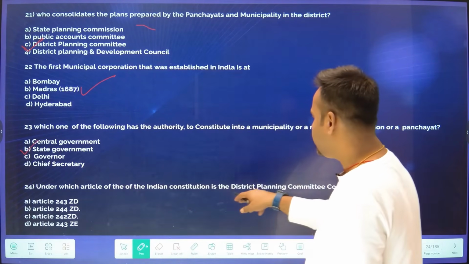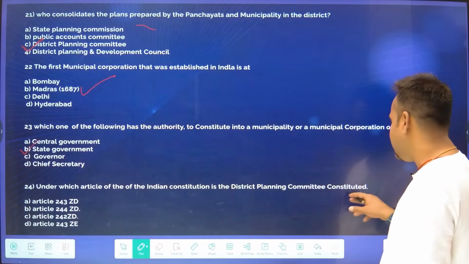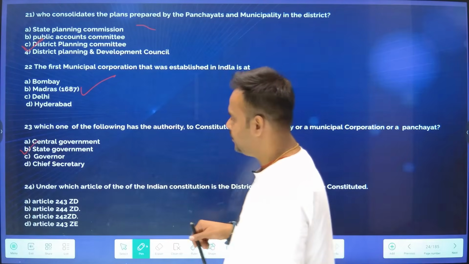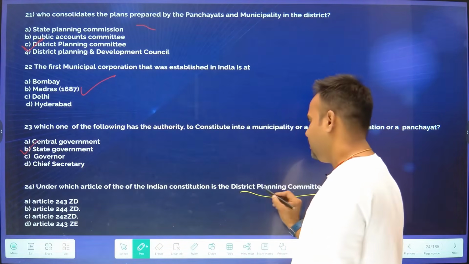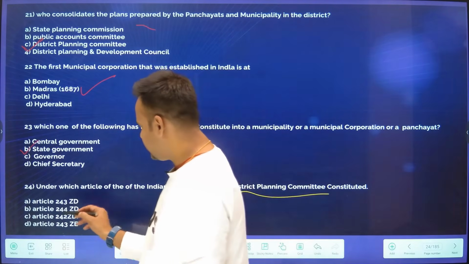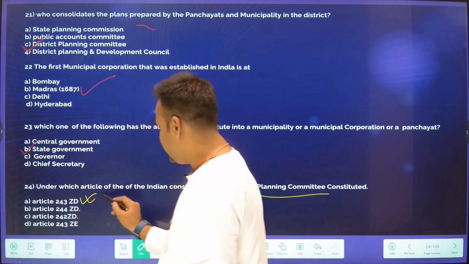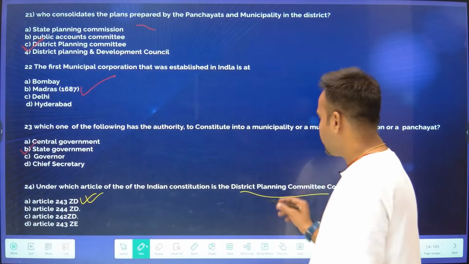Under which article of the Indian Constitution is the District Planning Committee constituted? See, what is the District Planning Committee? You already know the answer is 243 ZD. But let me tell you what this is.